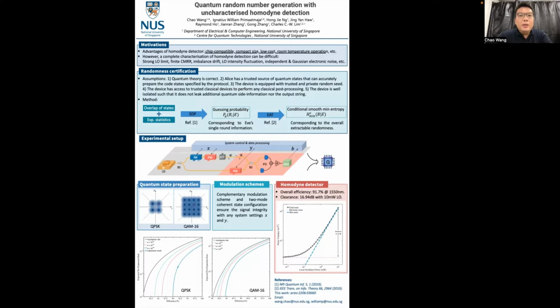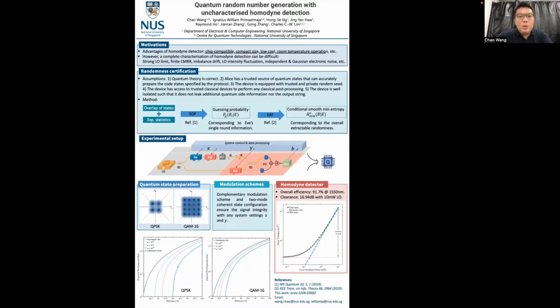So basically, for the first step, we use the overlap of the states and the experimental statistics as constraints to run the SDP to bound the guessing probability of the eavesdropper, which corresponds to the eavesdropper's single run information.